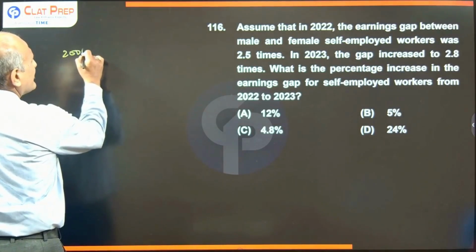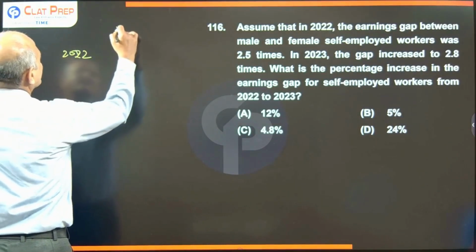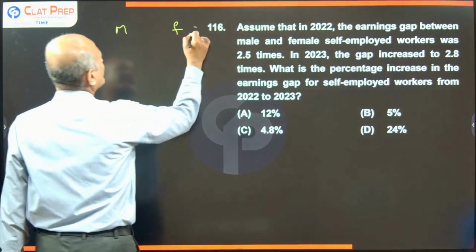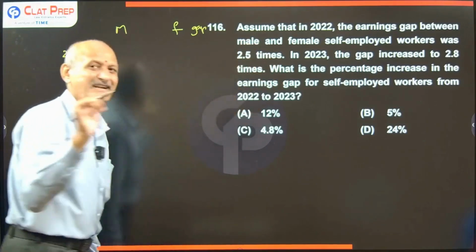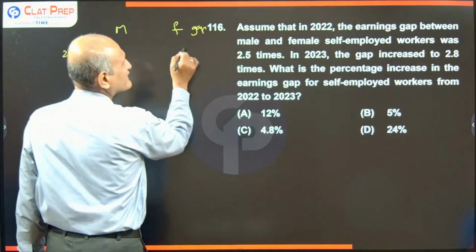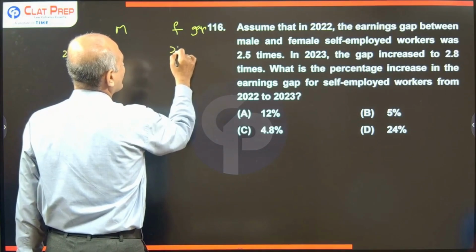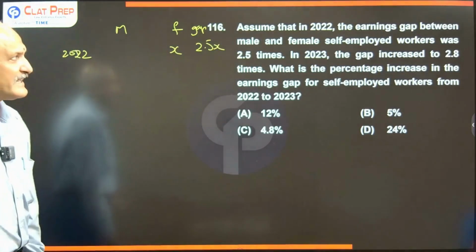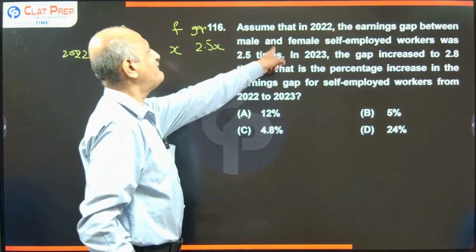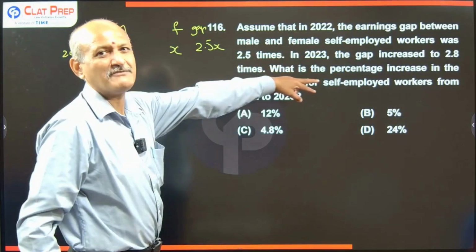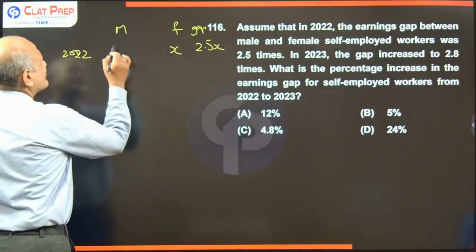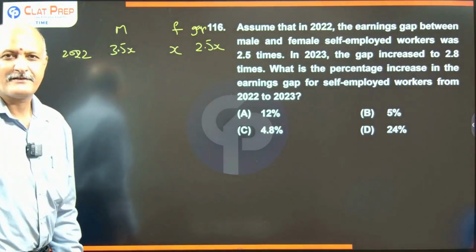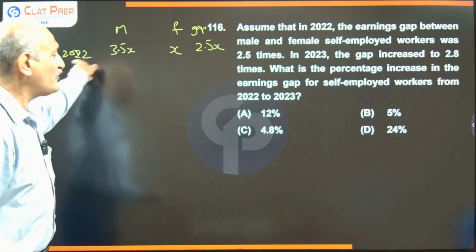So here I can tell in the year 2022 there is something about a male and something about a female, and he says the gap is equal to how much? It is 2.5 times here. So if I take the earnings for females as x, the gap should equal how much? It is 2.5x, correct. So the gap is 2.5x here. So it implies for the male workers, it should equal how much? It is equal to 3.5x, right? This is what we know in 2022 here.